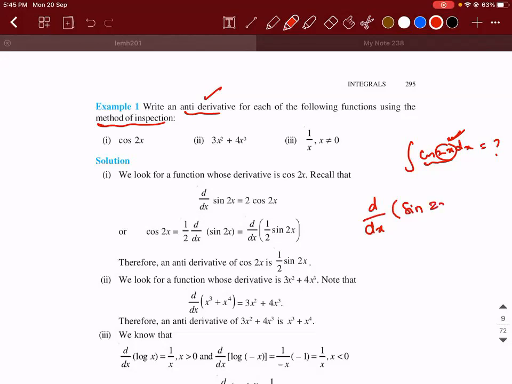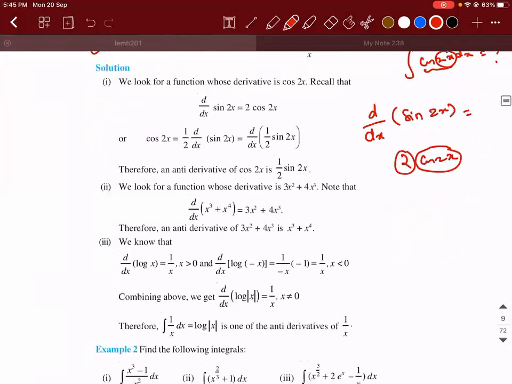If I need cos 2x, I need to differentiate sine 2x. If I differentiate sine 2x, what will I get? I will get 2 cos 2x. Did I get my question? Cos 2x is there. But what is the extra tail that is there with the cos 2x? Two, sir. It is this 2. I don't need the 2. Okay, for that, what I will do is d of sine 2x is equal to 2 cos 2x into dx. Am I clear till this point?